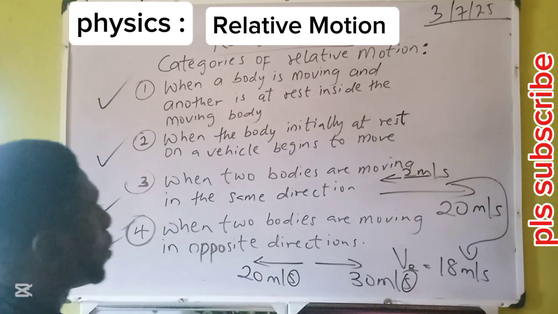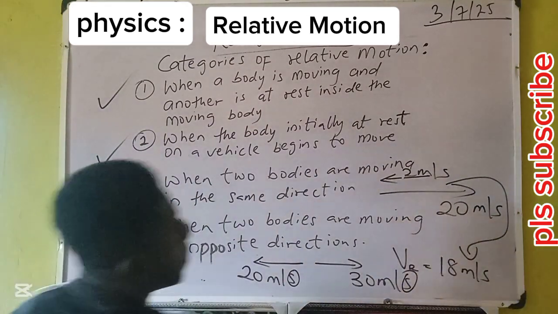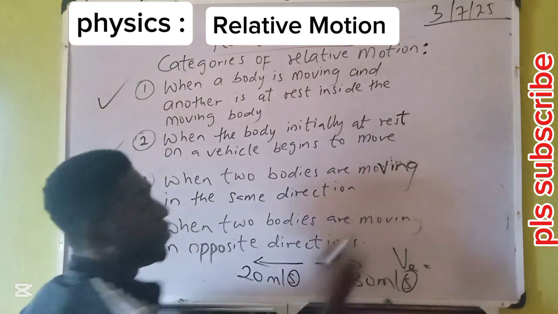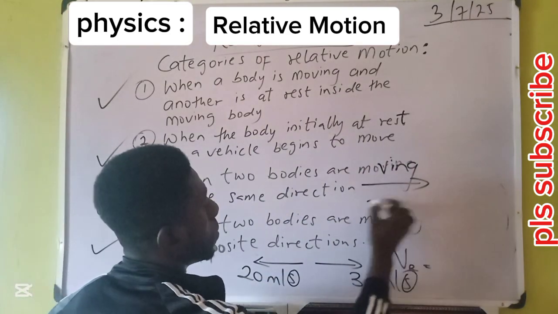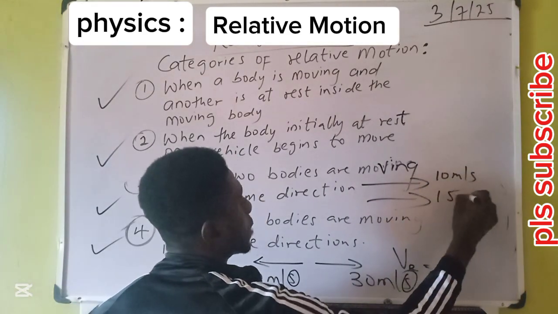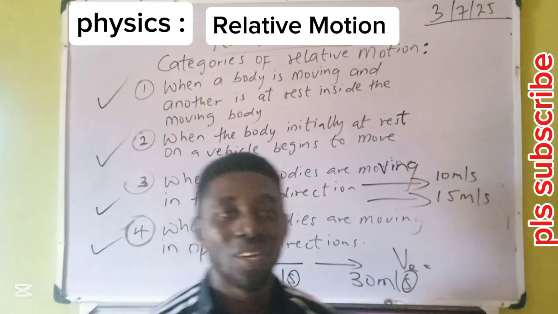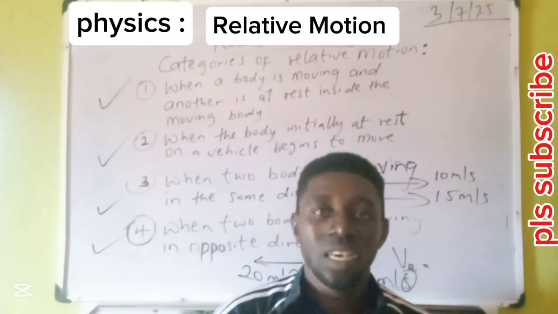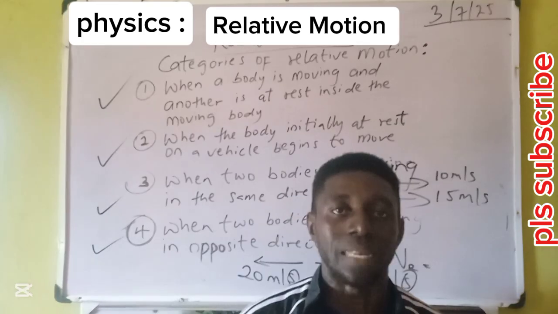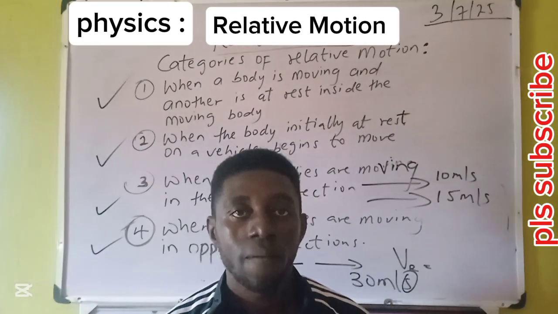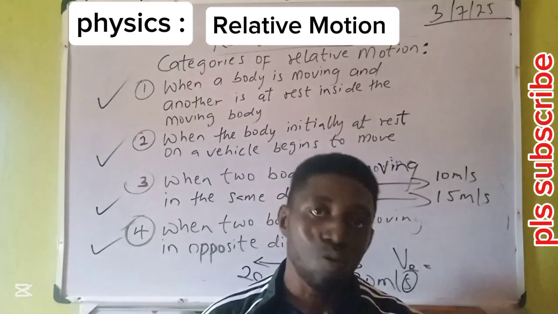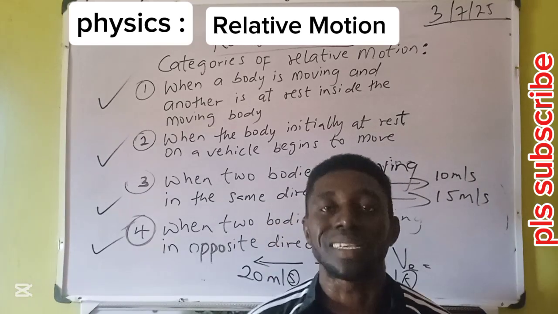Okay, let's give an example on the board. This time around, they are moving in the same direction. One athlete goes at 10 meters per second, another at 15 meters per second, in the same direction. The question becomes, what is their relative speed? That question is demanding for the faster athlete, and that is 15 minus 10, 5 meters per second. Relative speed of two distinct moving bodies in the same direction, you subtract: 15 minus 10, 5 meters per second.